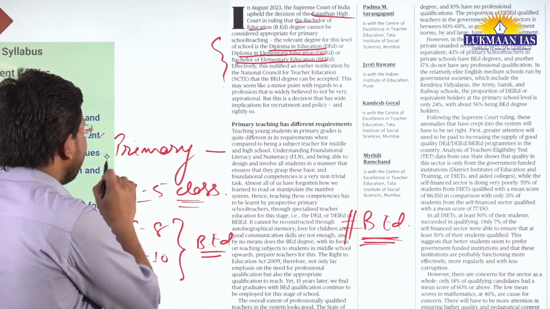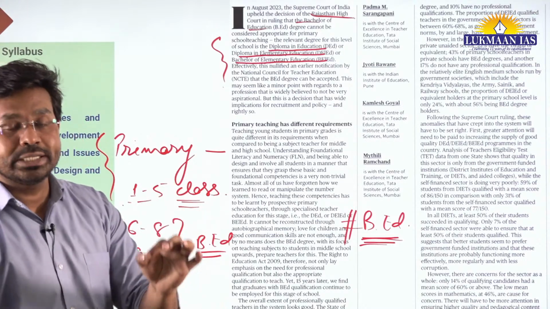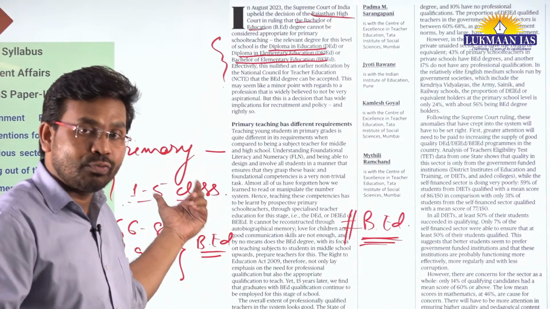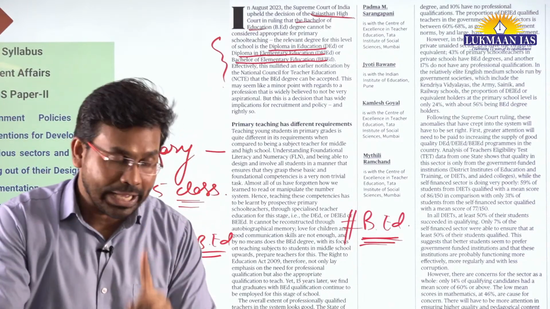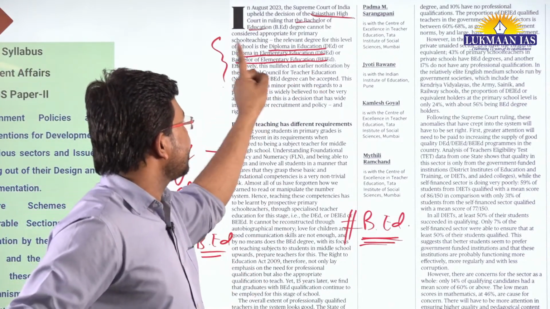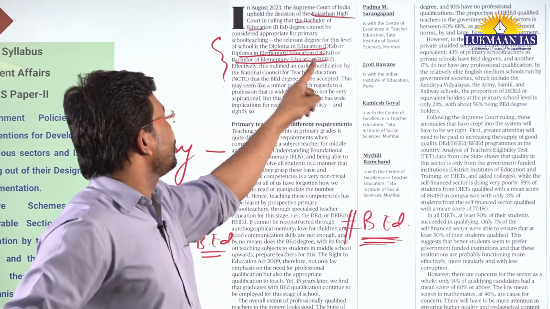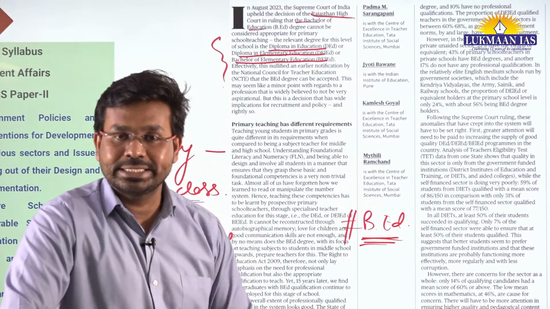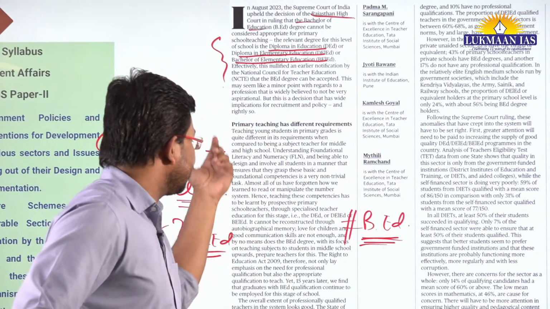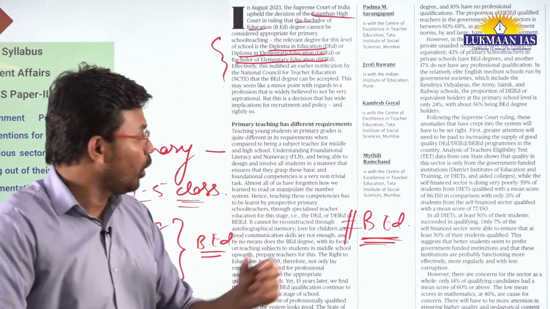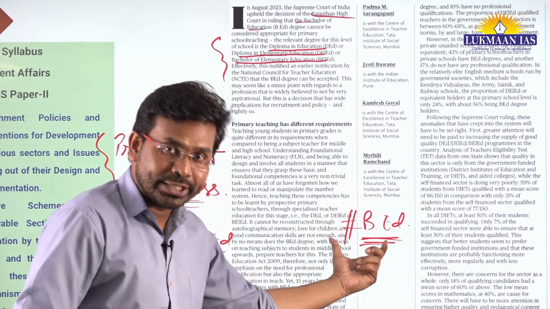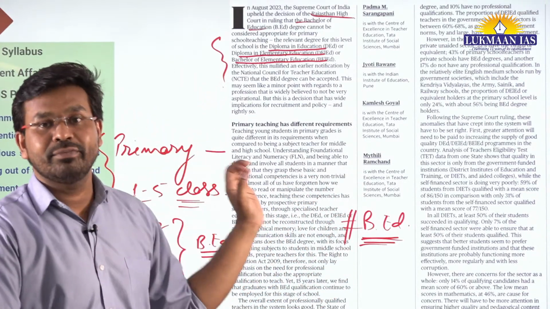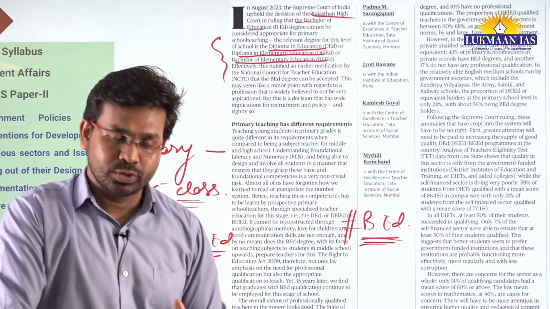So the High Court has clarified that to teach students at the pre-primary level and also at the primary level, classes 1 to 5, the teacher should have the qualification of diploma in education, diploma in elementary education, or bachelor of elementary education. If they have any of these degrees, they will be eligible to teach in these schools. And those who hold a Bachelor of Education degree will not be allowed to teach in primary and pre-primary level schools in government schools.